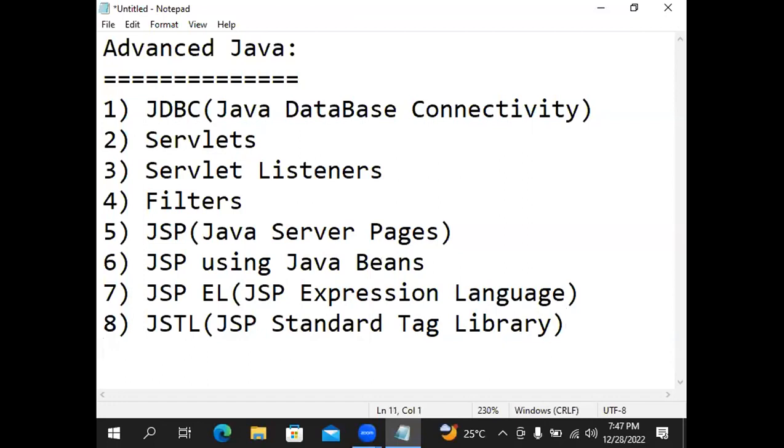Note down. Advanced Java content: JDBC, Servlets, Servlet listeners, filters, JSP, JSP using Java Beans, JSP EL, JSTL. Ninth one, MVC, Model View Controller.